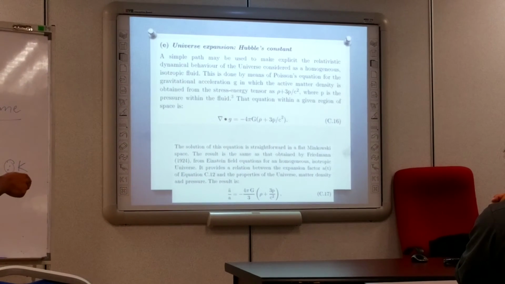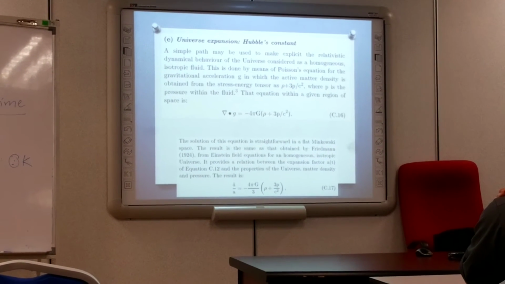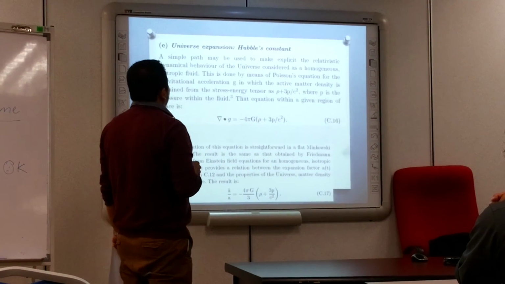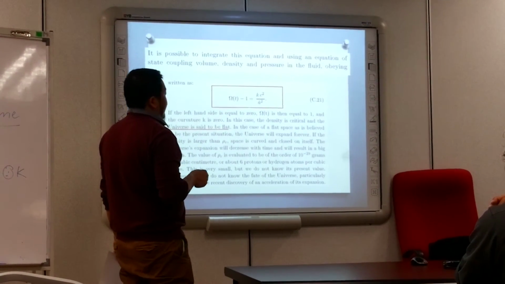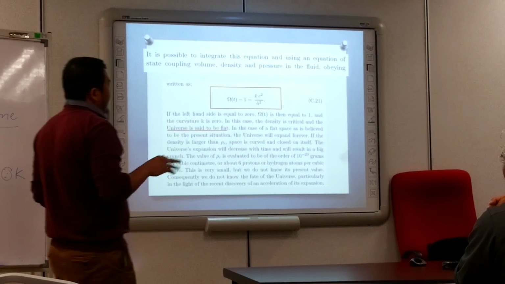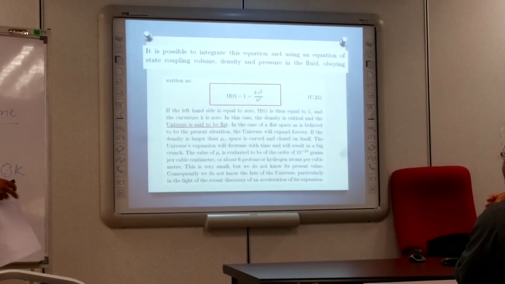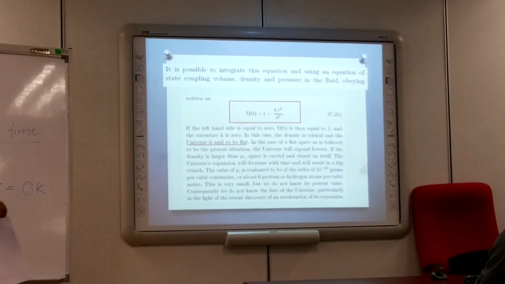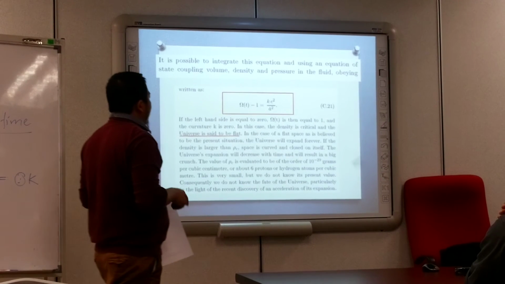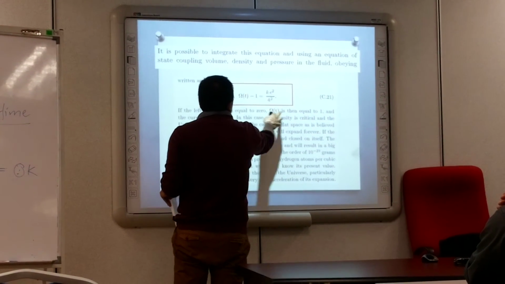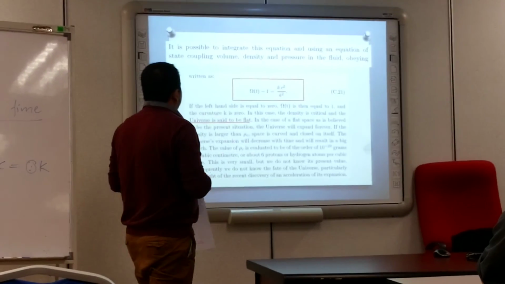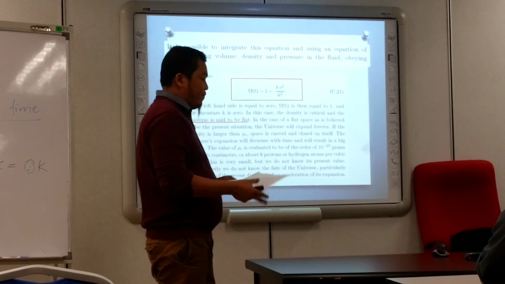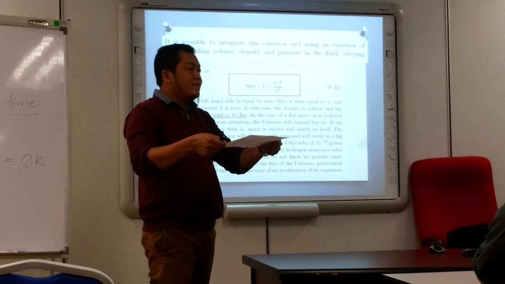Okay, so you have a universe expansion. This is from the book, using a Poisson equation. They find out they have the Hubble constant. And the final one, they have this one. This is how they explain the shape of the universe. Now they say that if you state that the left side is equal to 0, then this omega is equal to 1. So the curvature K is equal to 0. There is no curve. It means that the universe is flat. This is our universe right now.